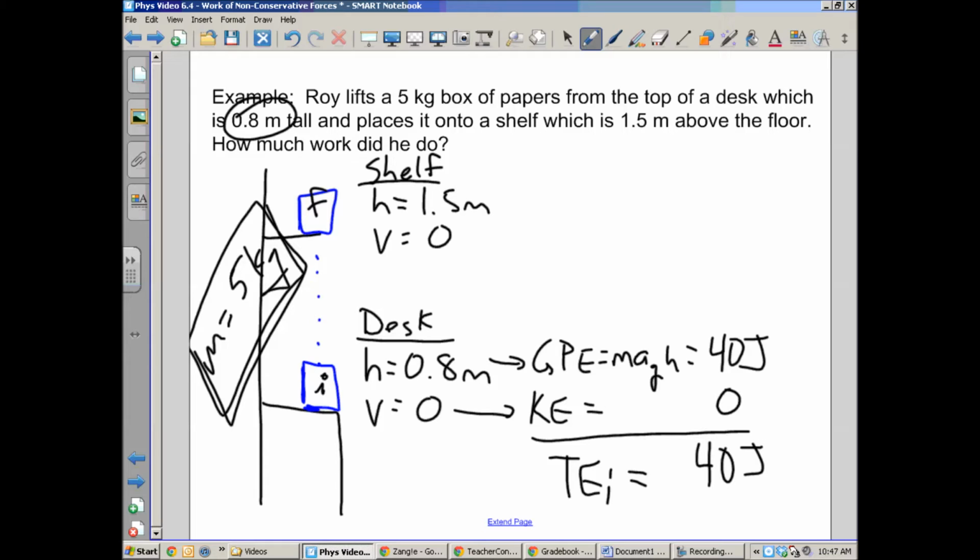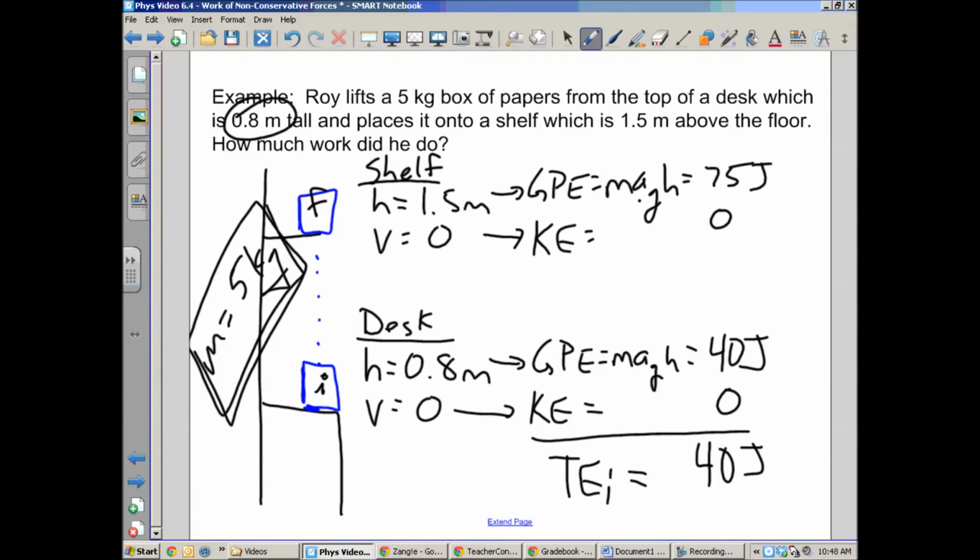Okay? Now he lifts it up, so we're going to go through the same process again to find our total energy final. So GPE is mass times acceleration of gravity times height. So the mass is 5 kilograms, times 10 is 50, times 1.5 is 75 joules. The box, once again, is not moving, so the kinetic energy is going to be 0.